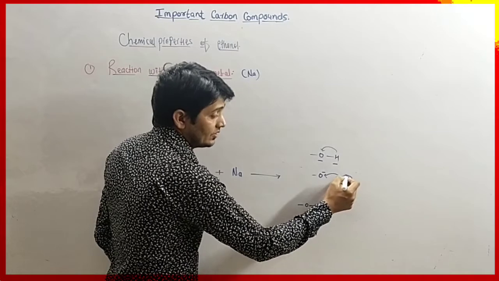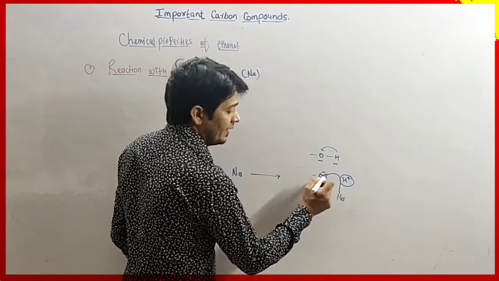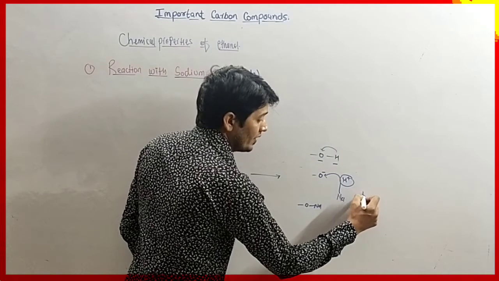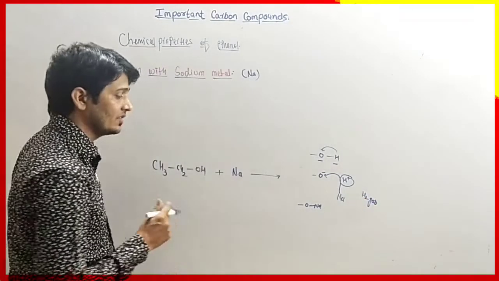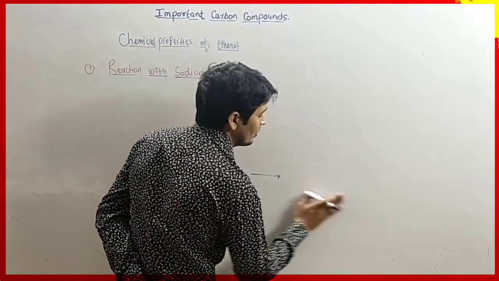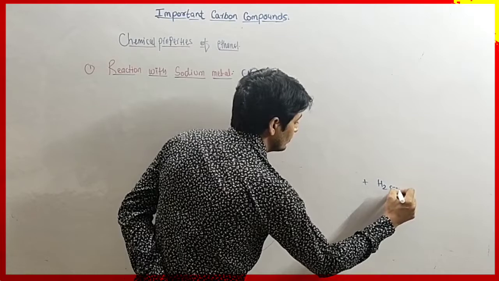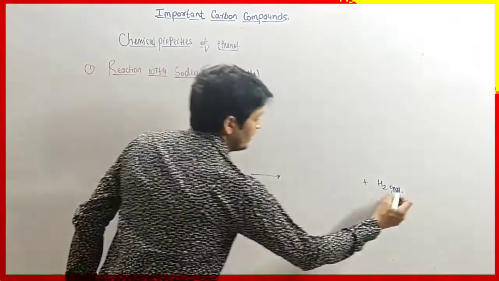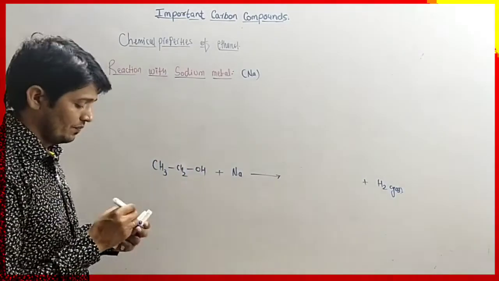Then this hydrogen atom gains the electron lost by sodium and forms hydrogen gas. So one of the products is hydrogen gas. Here we have to write hydrogen gas. And sodium ethoxide will form.